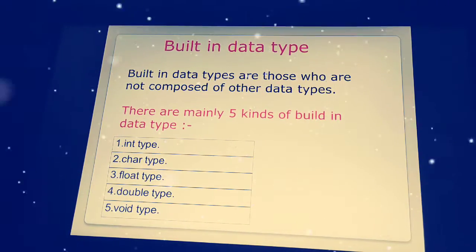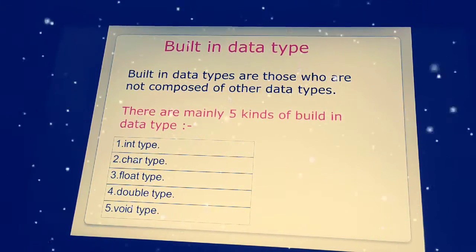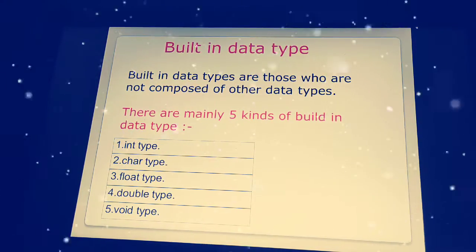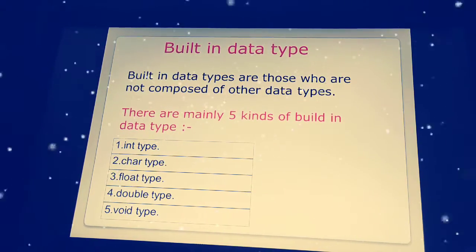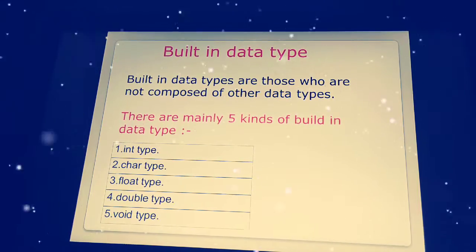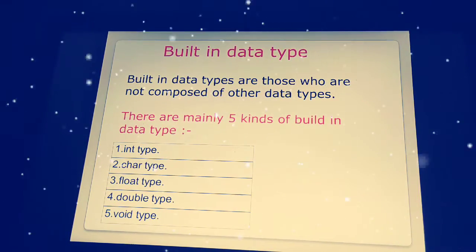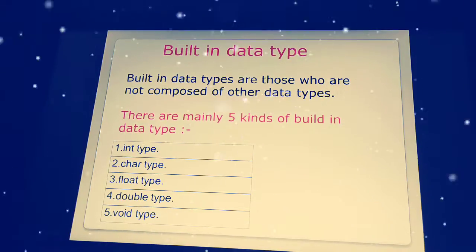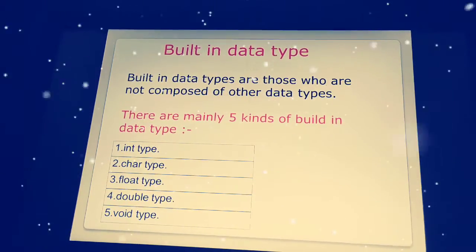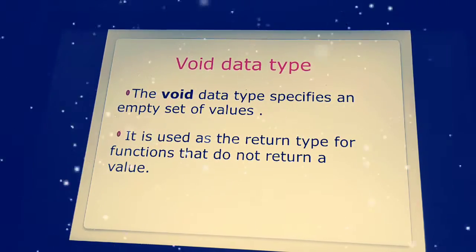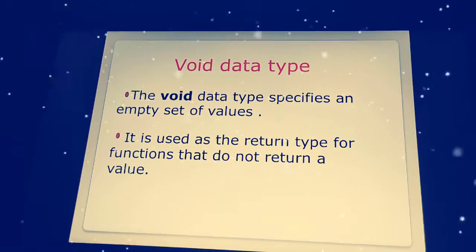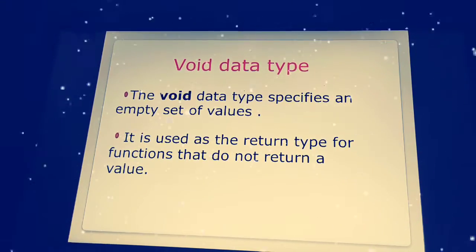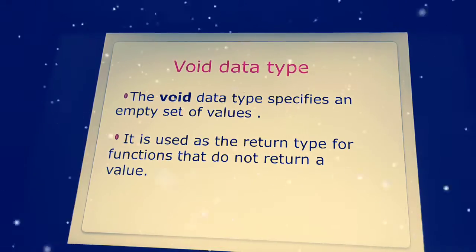So here int type is of integer, char type is of character, float type consists of precision values, double will consist of precision values too, and void type, as I mentioned in the previous presentation, is a type which will return some value. So here it describes what a void data type is. Not everyone is aware of this void data type, so I mentioned it here.